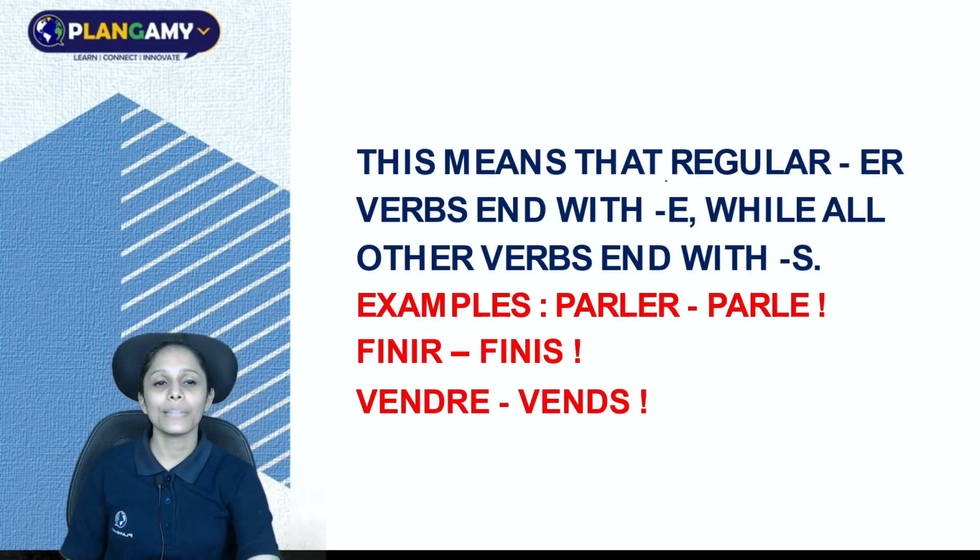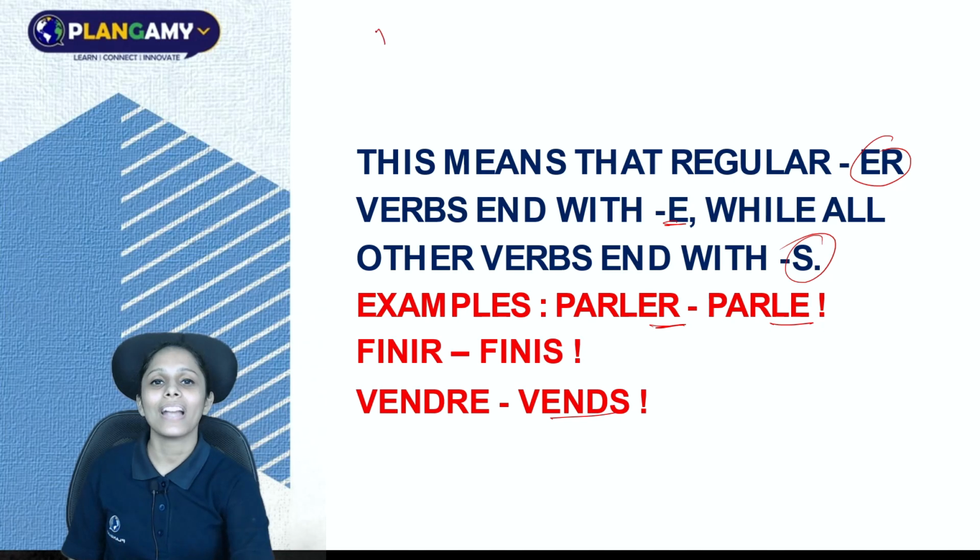This means that regular ER verbs, or you can say the ER group of verbs, end with E, while all other verbs end with S. For example, parler. So these are all conjugated with the subject pronoun tu. So parler becomes parle, finir becomes finis, vendre becomes vends.